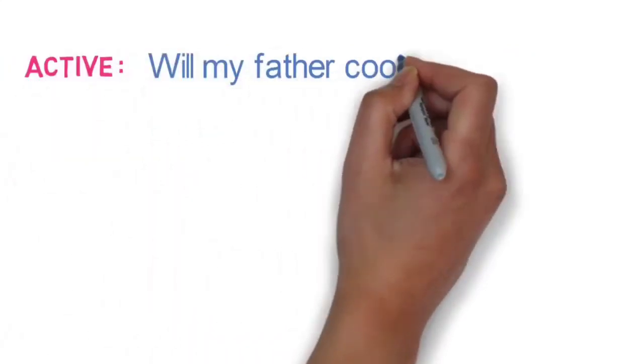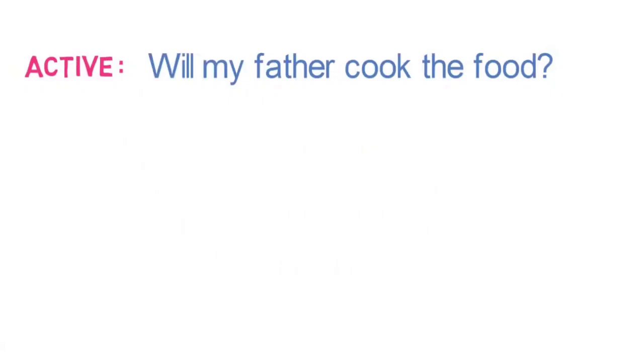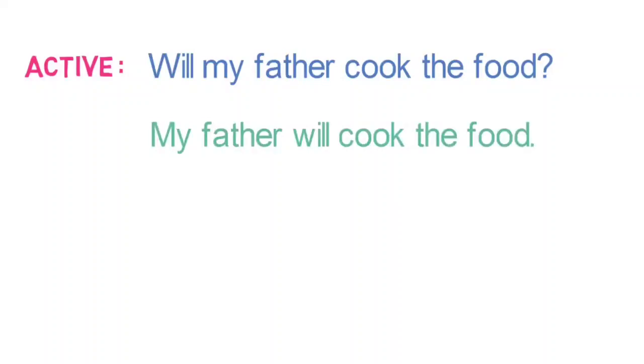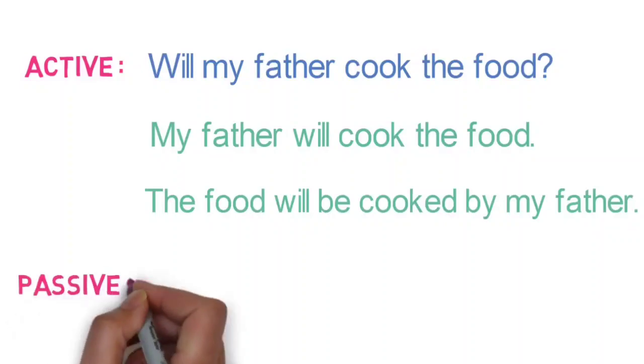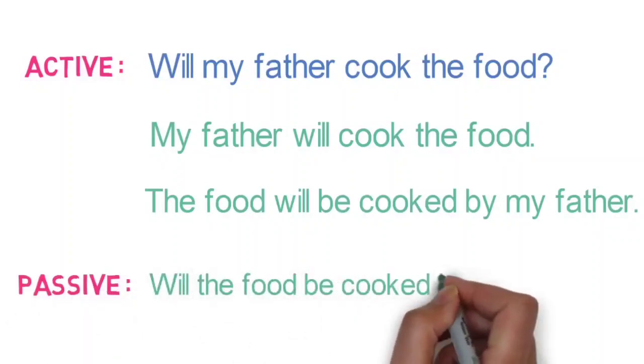Will my father cook the food? Converting it to assertive sentence, it becomes my father will cook the food. Applying the next 5 steps, the sentence becomes the food will be cooked by my father. Finally, converting it back to interrogative sentence, it becomes will the food be cooked by my father?